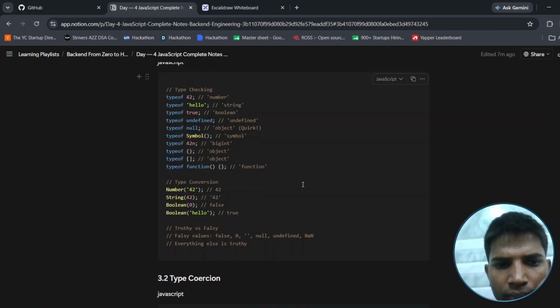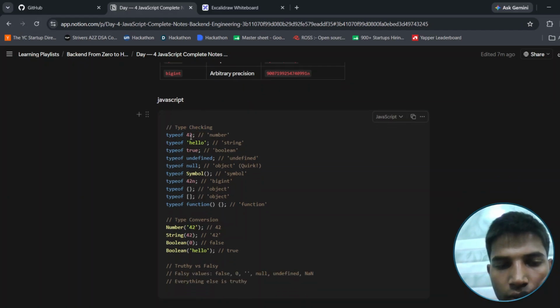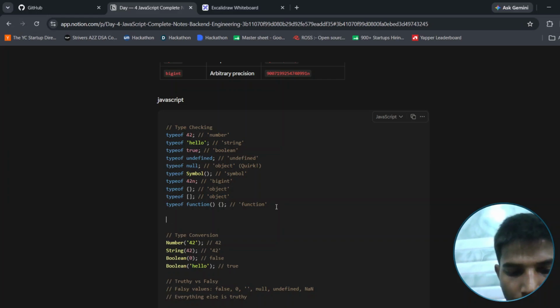In JavaScript, we can do type checking with the typeof operator. Let's apply that. If we print console.log(typeof 42), then this will print number.